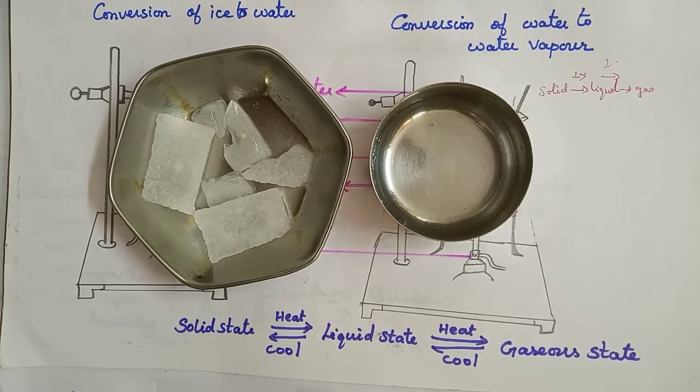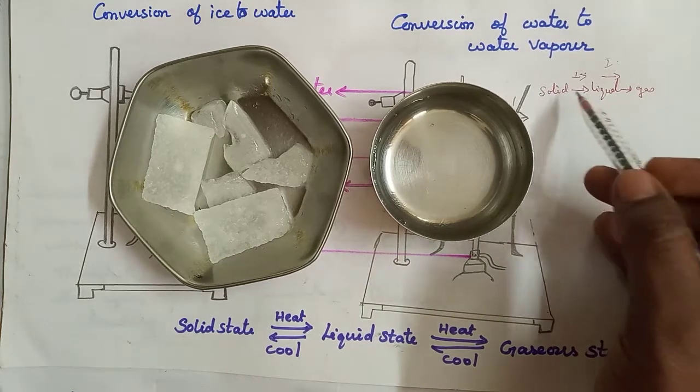In other words, we can say that one state of a substance can be converted into the other by changing the interparticle spaces.